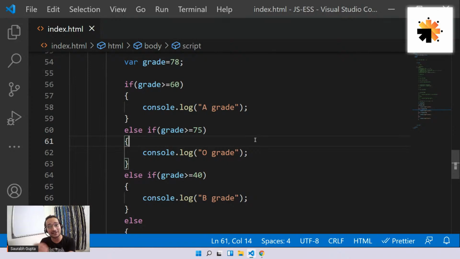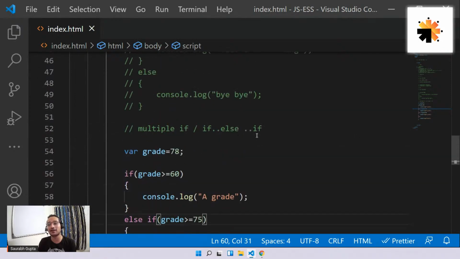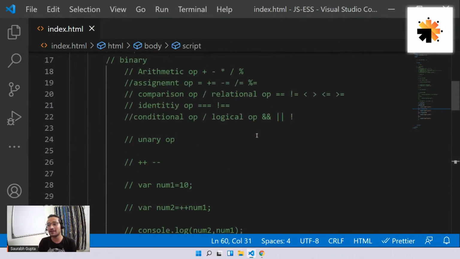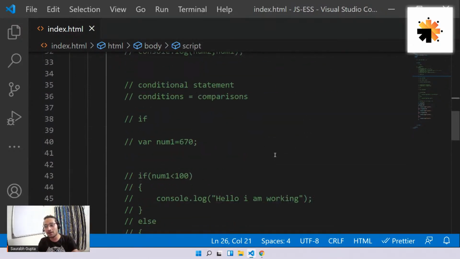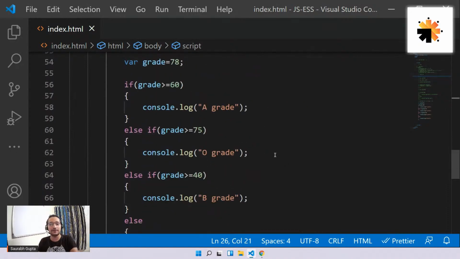So that's the problem with this program. If I follow a sequence, it works, but if I don't follow the sequence, it doesn't work. That means my program is logically incorrect. And that's what I have to correct now. For that particular reason, guys, we have what we learned yesterday, right? Conditional or logical operators, and, or. How to write multiple conditions. Now here we're going to need multiple conditions in one line, like this.